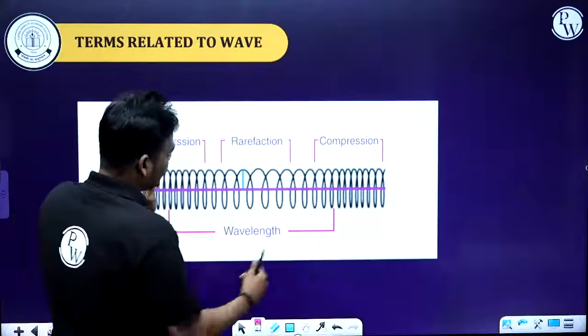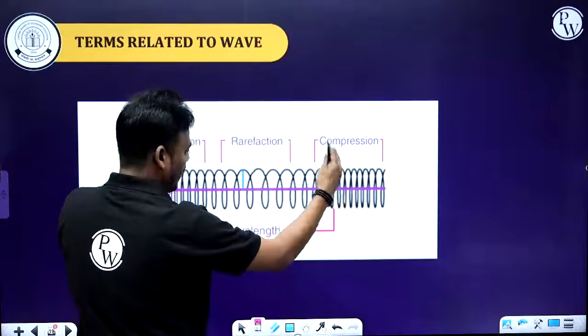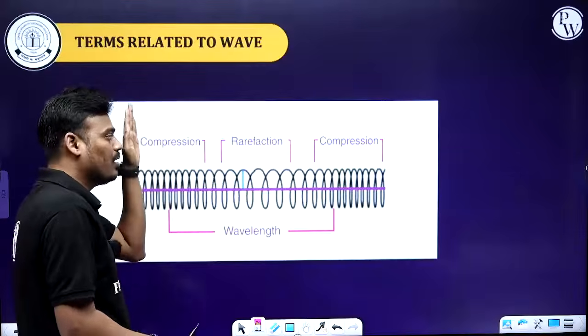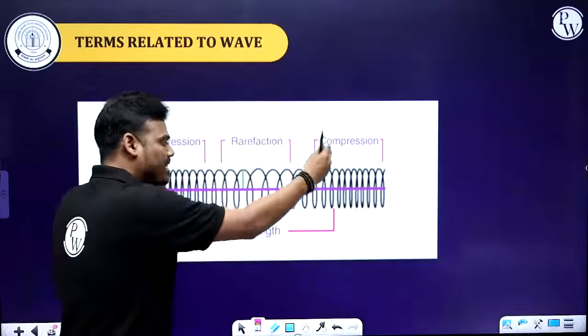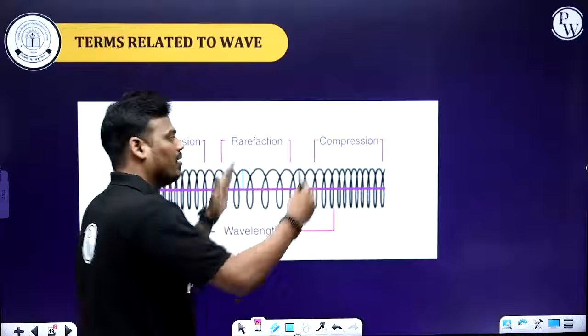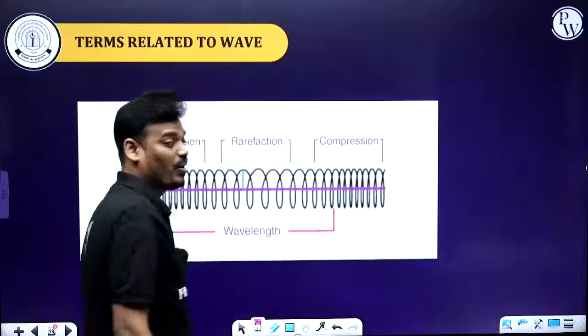This is a compression and this is a compression. You can consider a compression. That means the distance between two consecutive compressions or rarefactions, we call a wavelength.